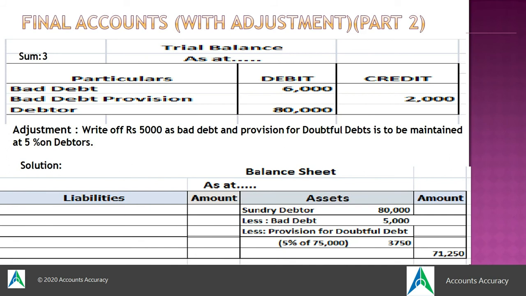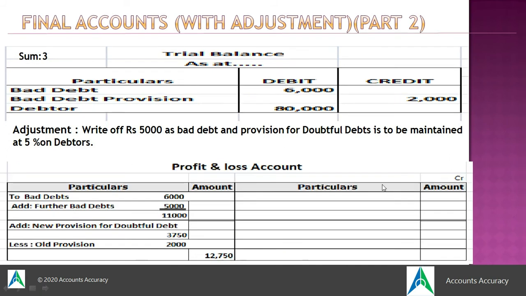And in the profit and loss account, what will we have to do? We will have to add this 3750. So these two will be added: the new provision 3750, that is 5% on debtors, as well as the further bad debt. Both of these will be added to the bad debt, and we will deduct the old bad debt, that means 2,000 of last year's provision, from the bad debt.